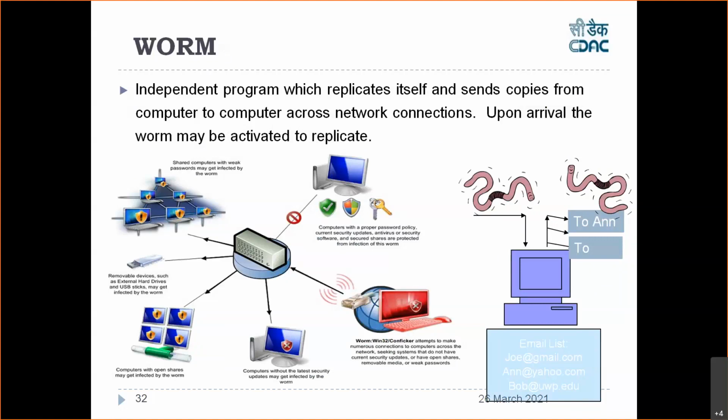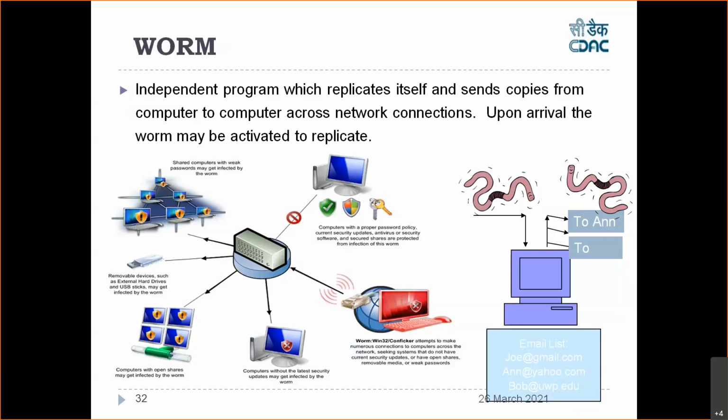What is the property of the worm? First I'll take an example of how viruses spread. Suppose I have a pen drive with me. If I attach this pen drive to my system, and my system is already infected with some virus, the virus will jump to this pen drive.